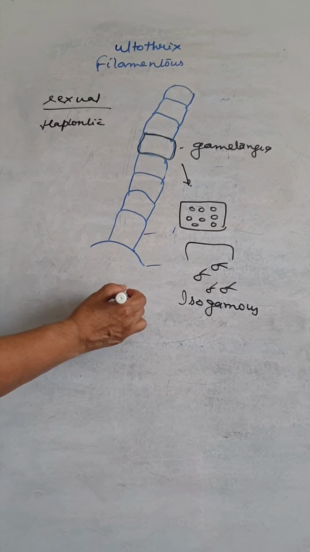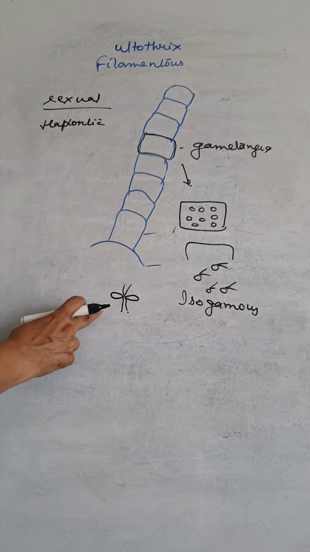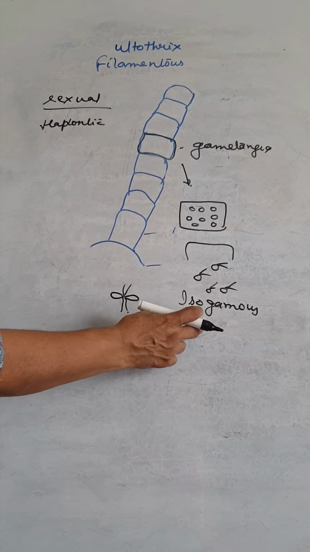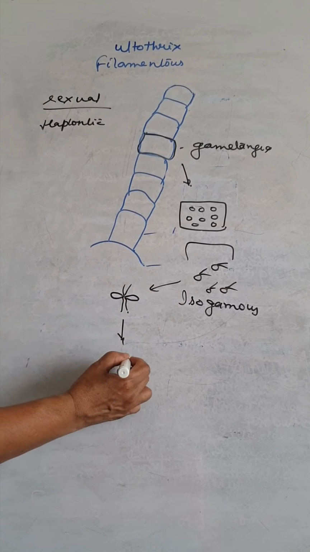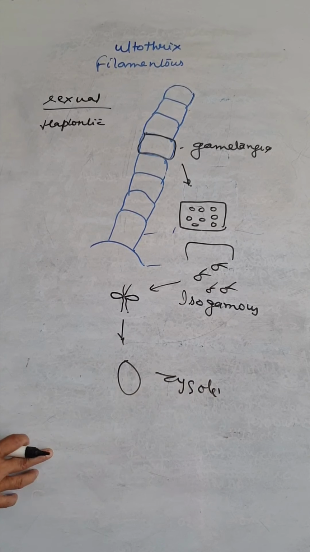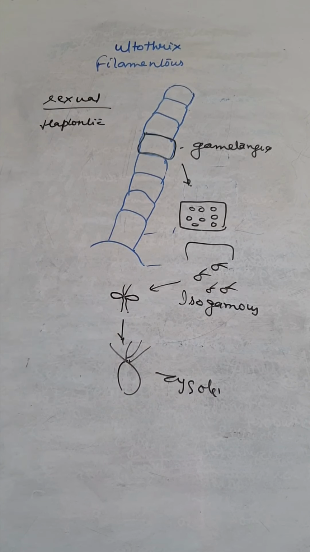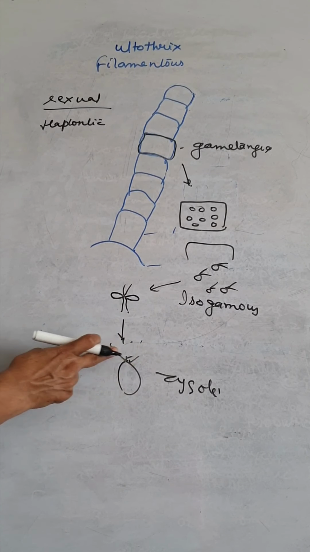Two gametes with two flagella are fused, the same type of gametes, so they are called isogametes. The diploid zygote is formed, with four flagella. Now this structure loses the flagella.